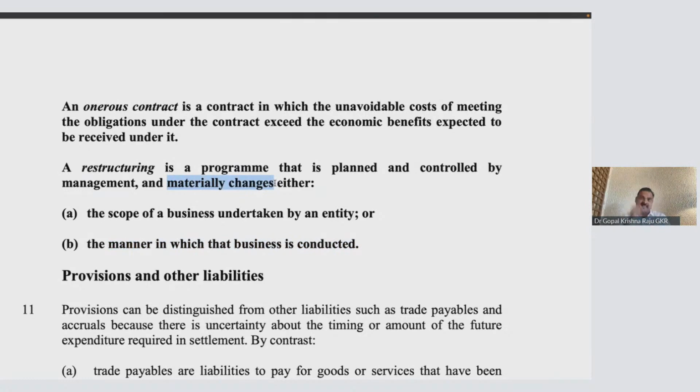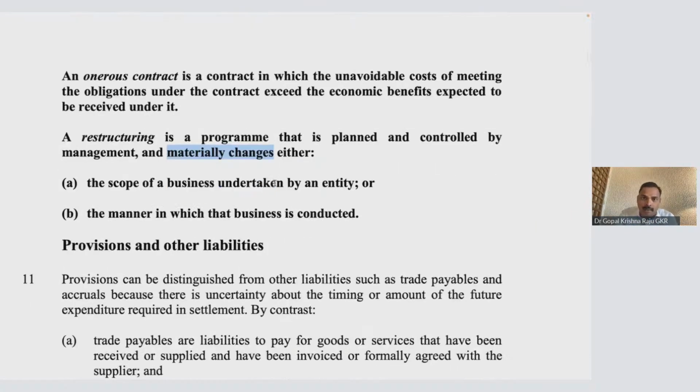The word materially changes, total facelift. For example, Mukesh Ambani's son used to be very, very bulky, and today he has come down a lot. So there is a material change. He was above 100 kilo, 140 kilo plus. So there was a restructuring program, material change, and today he is hale and healthy and got married, and all this stuff happened. Okay, so very important.